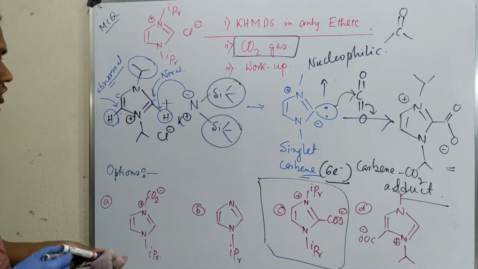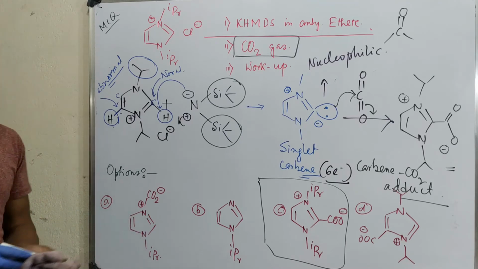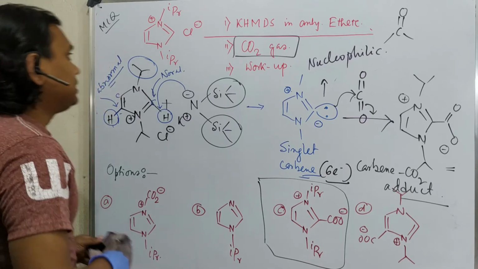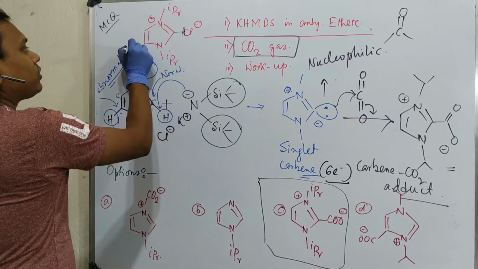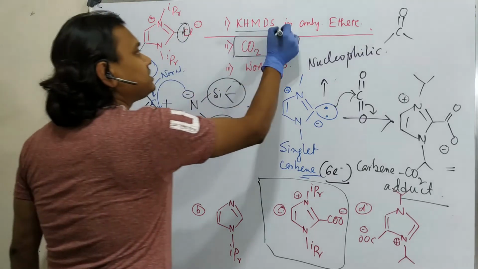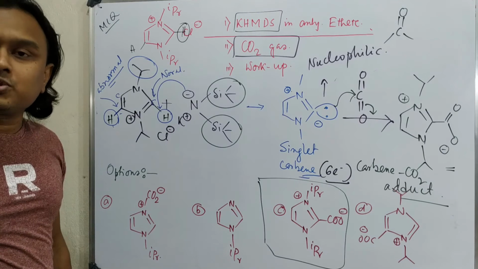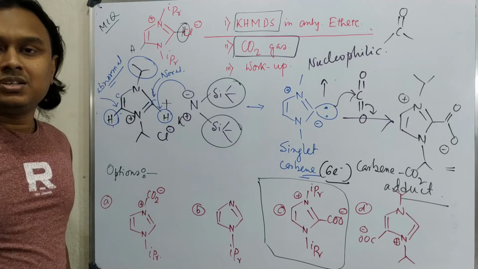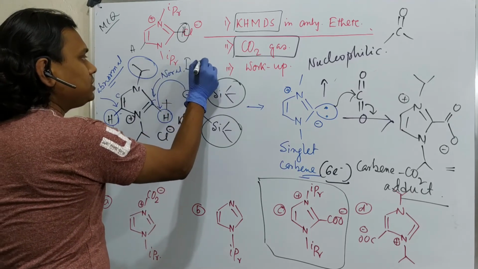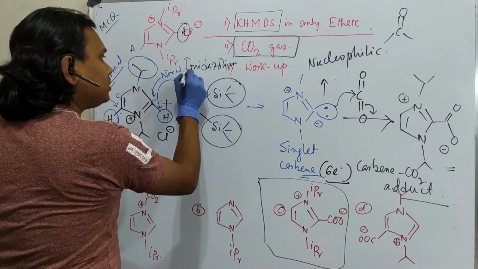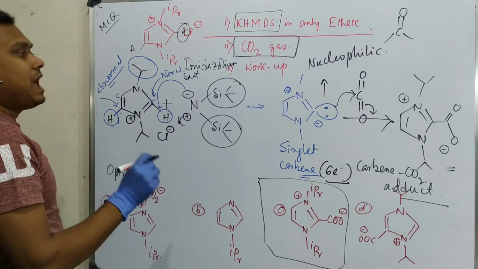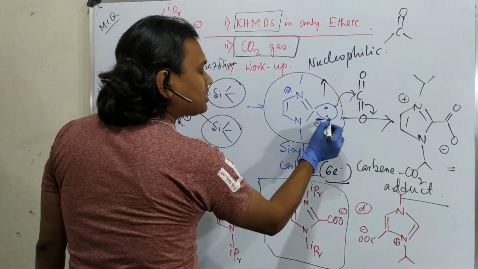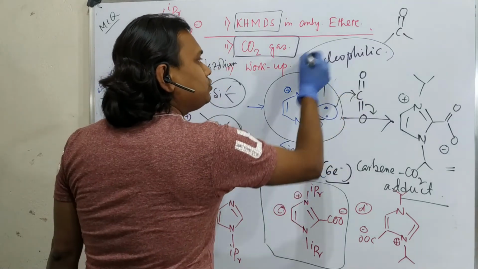Now question, if such a question appears in your exam, within 30 seconds how can you solve it? For that purpose you need to understand a few things. First of all, you need to understand which bond is more acidic. This is more acidic, and here the reagent given is KHMDS. So selective proton abstraction will occur, an acid base reaction. So this will be abstracted, and this is an imidazolium based salt. So imidazolium salt will result in carbene, and this will be a singlet carbene, and this is actually nucleophilic in nature.